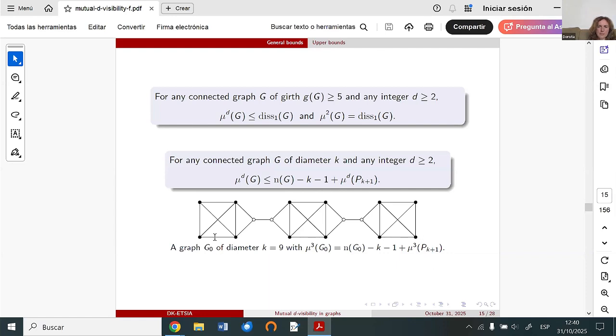So we can observe that we need to add 6 vertices. This graph is not the only graph for which this upper bound is tight. If we subdivide these two edges in the same way, by one vertex or more, then also for this kind of graphs we will have equality.